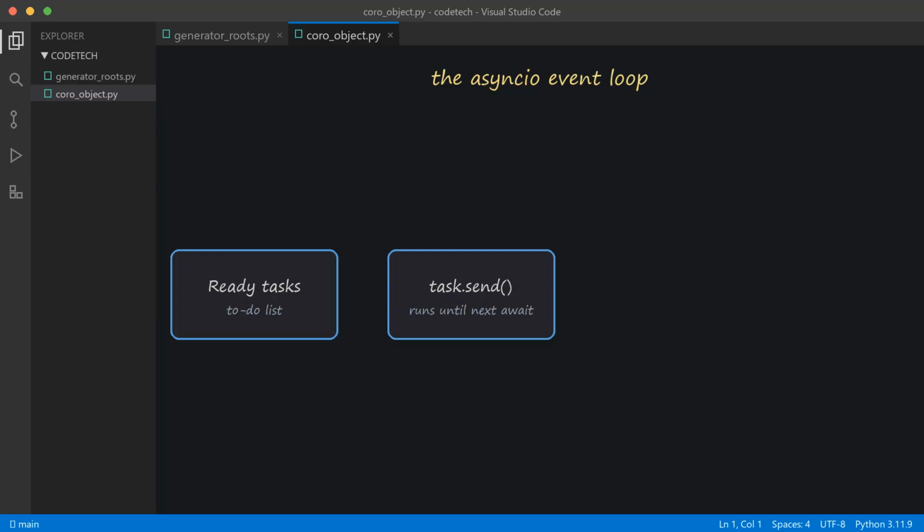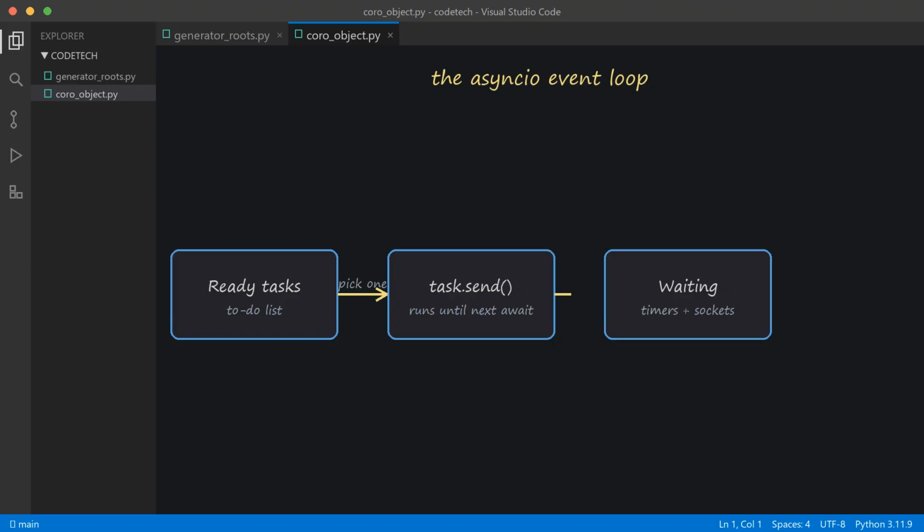So let's give the event loop its proper introduction, because it's a much simpler machine than its reputation suggests. At its heart, the loop keeps a to-do list of tasks. A task is just a coroutine that's been wrapped up and scheduled to run. The loop grabs a ready task and calls send on it, exactly like we did by hand. The task runs, pure Python, full speed, until it hits an await that actually needs to wait. Sleeping, reading a socket, whatever.